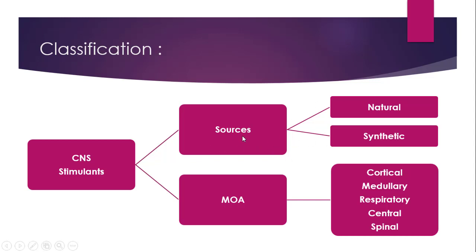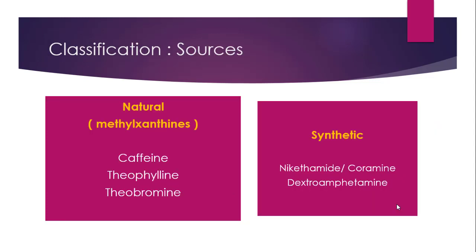So based on sources there are two classes, natural and synthetic, and then based on mechanism of action or uses there are 5 classes. That means the CNS stimulants which work on the cortex are cortical stimulants. Medulla, so these are medullary stimulants. Then respiratory system, so these are respiratory stimulants. Then central, so they are central stimulants. Then spinal, so they are called spinal stimulants. So we will now see the classification based on the sources.